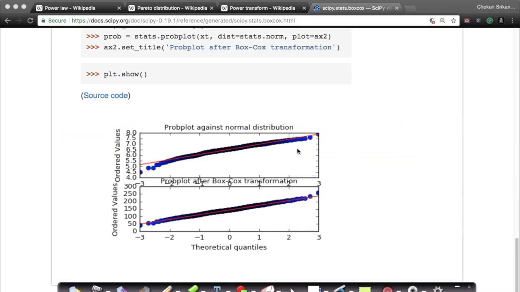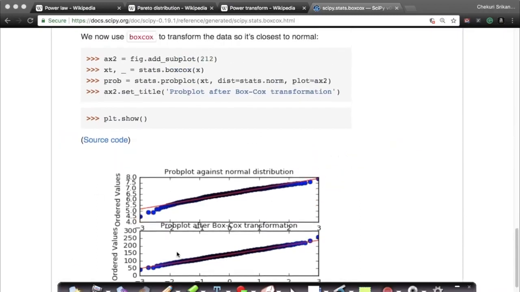Now let's do the interesting trick. I take my values of x and I pass them through stats.boxcox, and I take these values into xt. Now xt is like my y. I've input x and I've output y. My x I know is log gamma distributed, which is one of the power law distributions. My xt, if boxcox worked perfectly, would be Gaussian distributed. But how do we verify whether this is Gaussian distribution or not? We just use the probability plot or the QQ plot after boxcox transformation, with xt and normal distribution.